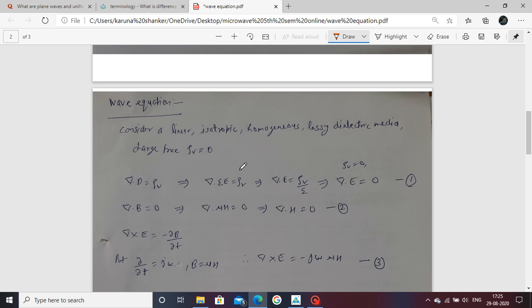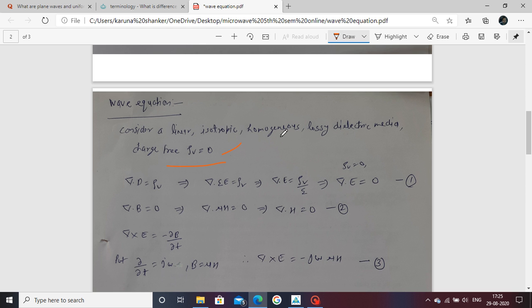The wave equation is the equation represented as the electric field wave equation and the magnetic field wave equation. Both together are known as the wave equation. We first consider an isotropic, homogeneous and lossy dielectric material that is charge free. Charge free means rho v, the volume charge density, is equal to 0.